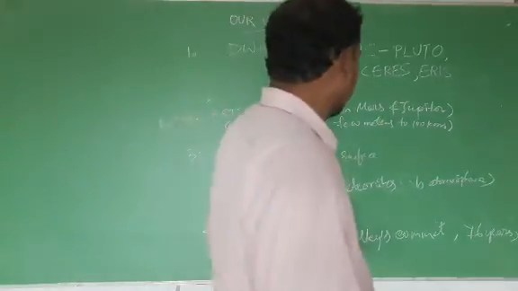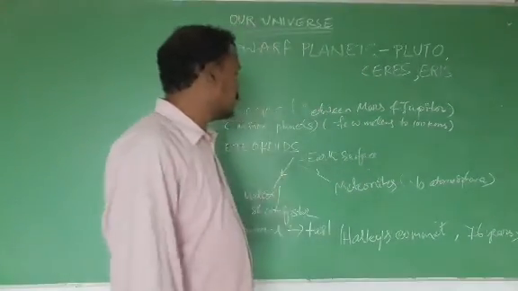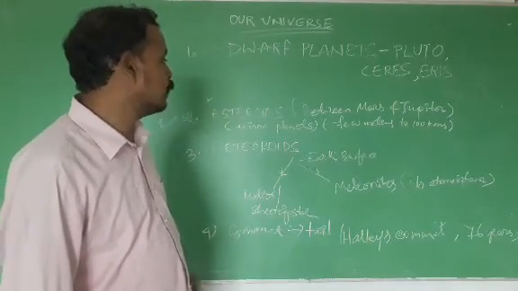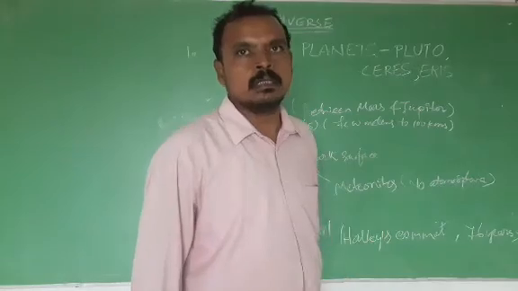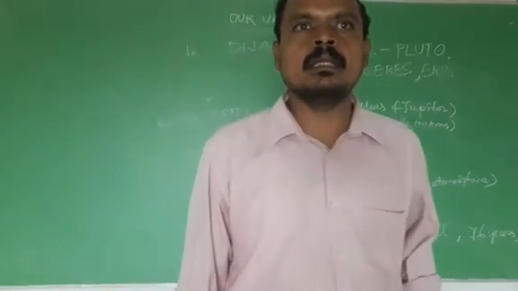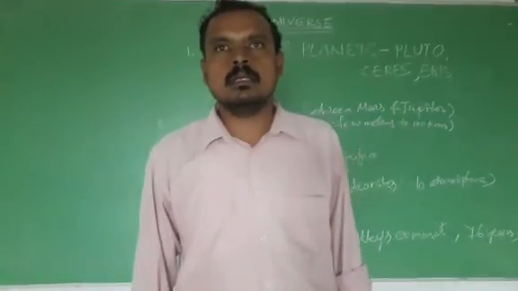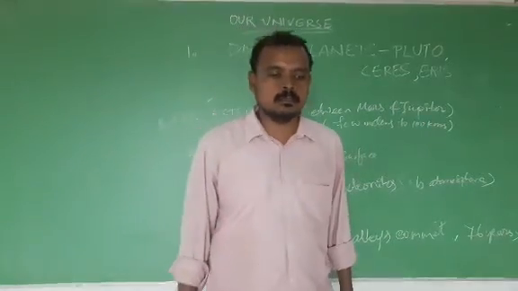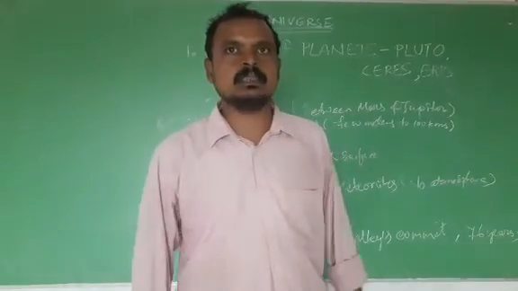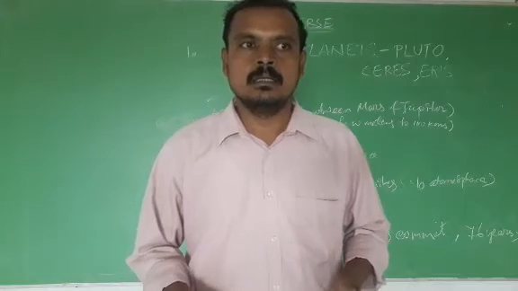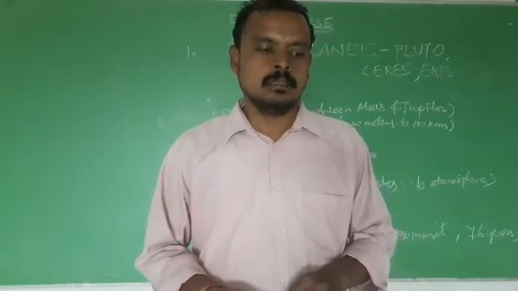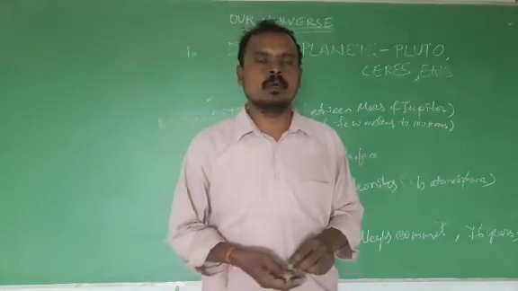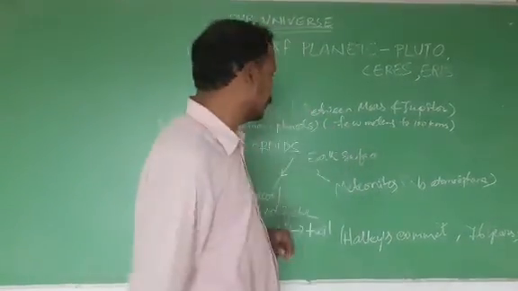In case they fail to burn completely, finally what happens? This thing reaches the surface of earth, and this may cause craters, just like what happened here on the moon surface, because you will find many craters on the moon surface, and this is due to what?